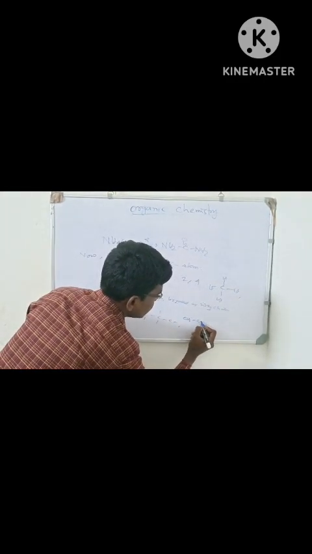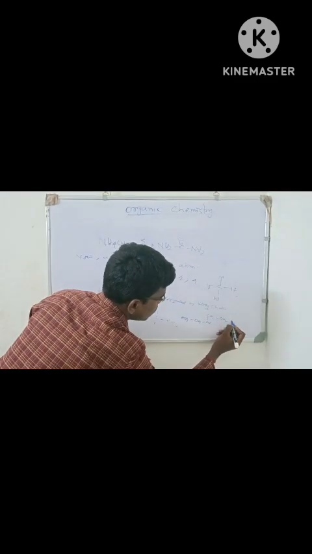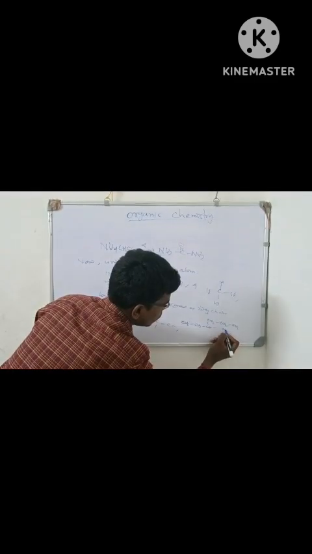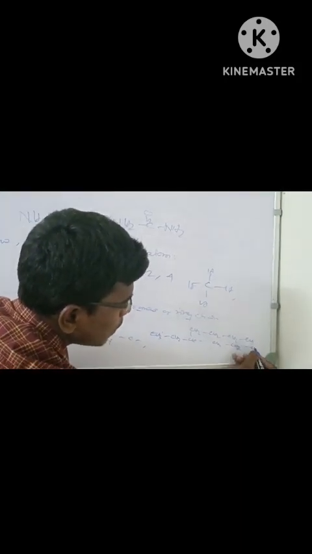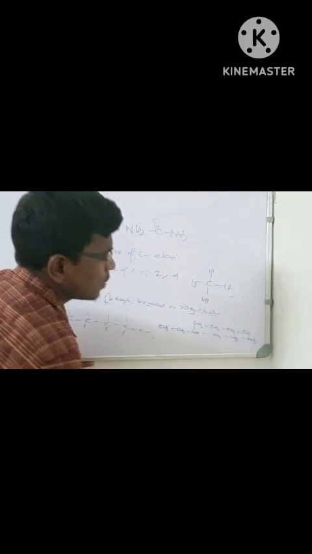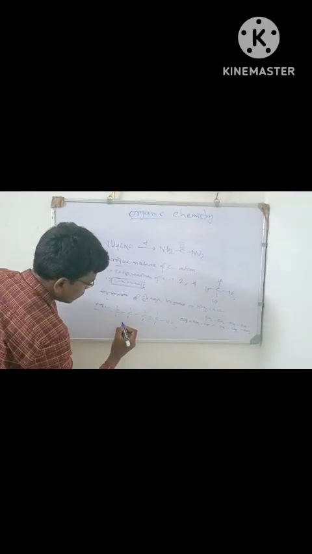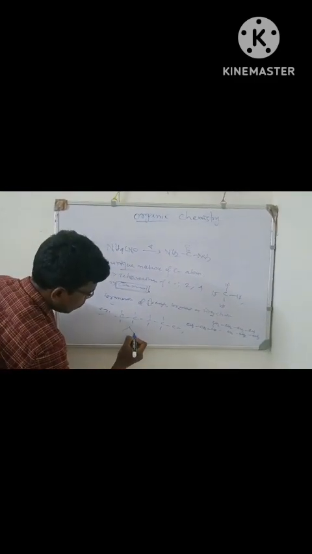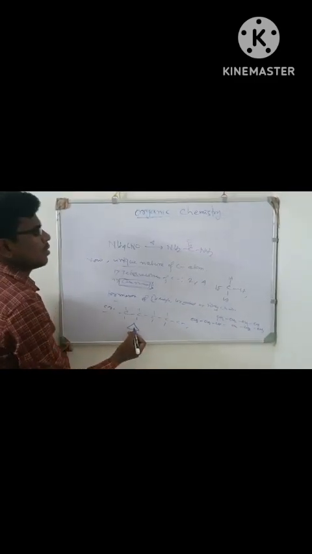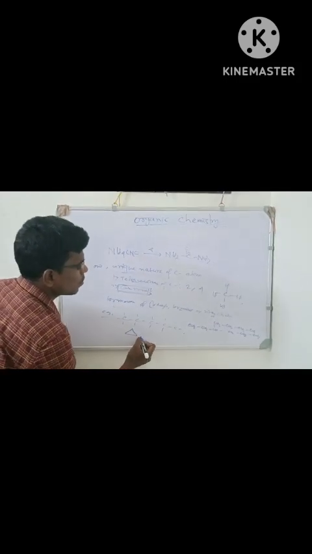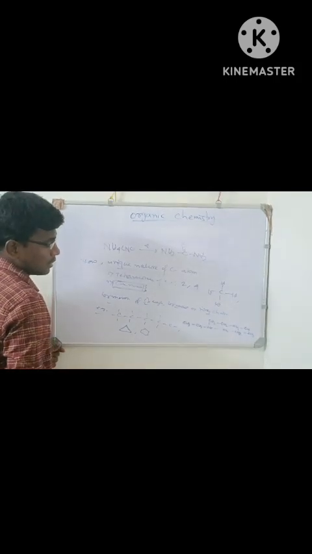CH3, CH2, CH2, CH2, CH2, CH2, CH3, CH3. This is a branch chain. Ring chain, like cyclohexane: CH2, CH2, CH2. This is cyclohexane. These are the ring chains. Okay.